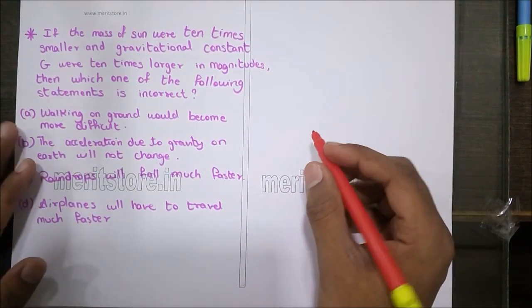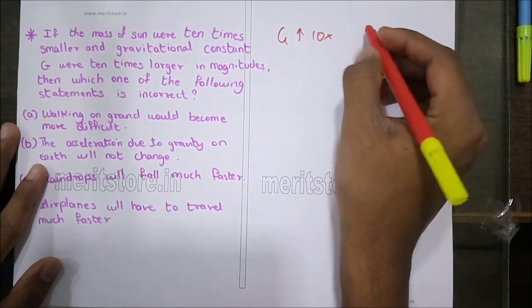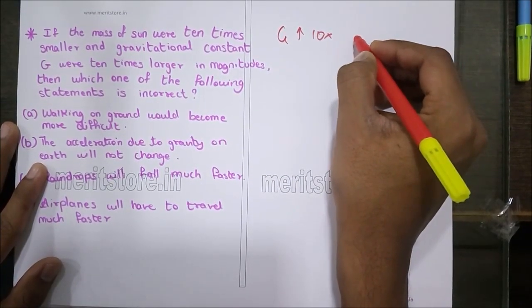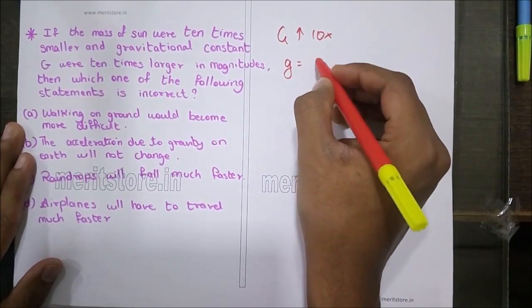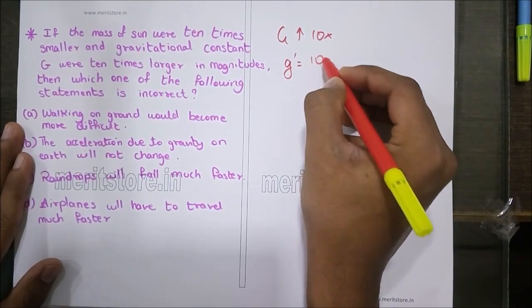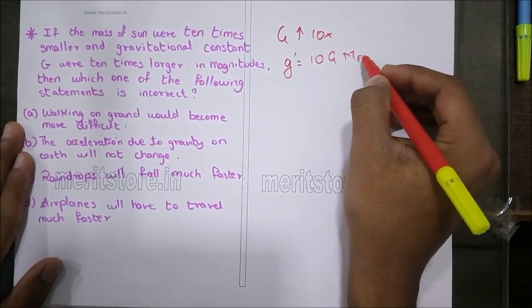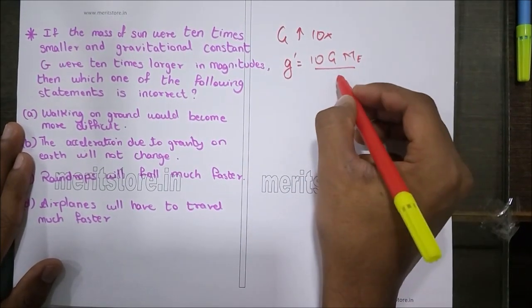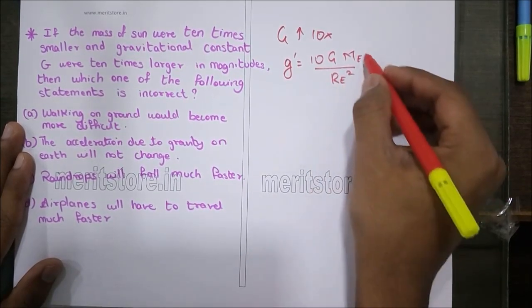So let us look. When G is increased by 10 times, the value of small g, that is acceleration due to gravity, would be 10 times G, mass of the earth and mass on whatever it is acting, divided by Re, that is the radius of the earth, squared.